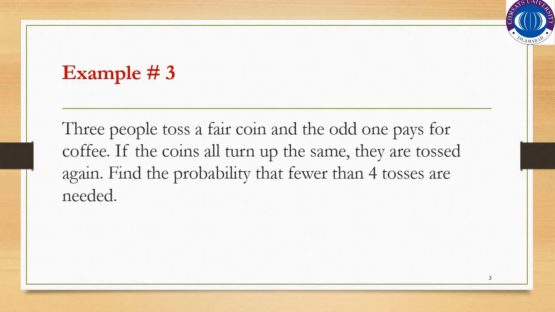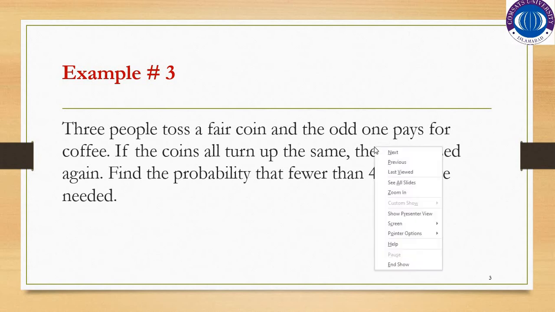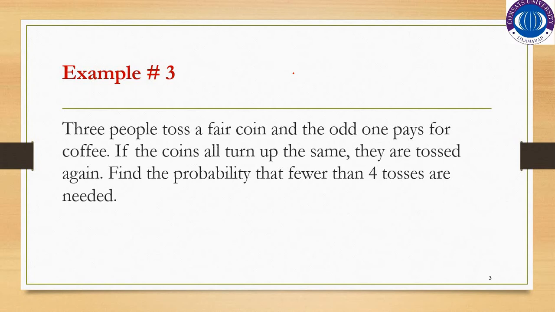Example: 3 people toss a fair coin and the odd one pays for the coffee. If the coins all turn up the same, they are tossed again. Find the probability that fewer than 4 tosses are needed. So what they are saying is that there are 3 people and they are tossing a coin.